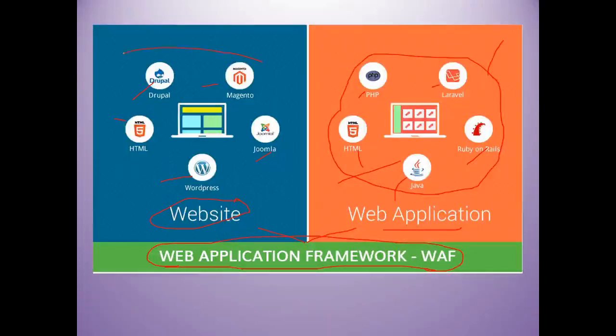Whereas in this, the user cannot interact. So these are like developing fixed content, fixed web pages. In a web application, the user can read the content and also manipulate the data, and can make changes in that data. Whereas in a website, the user can only read the content but not manipulate it. So no changes can be done here, no interaction.